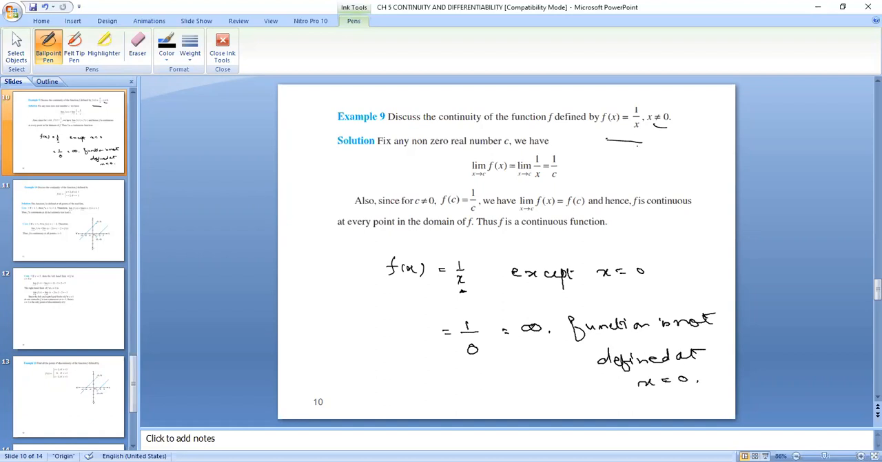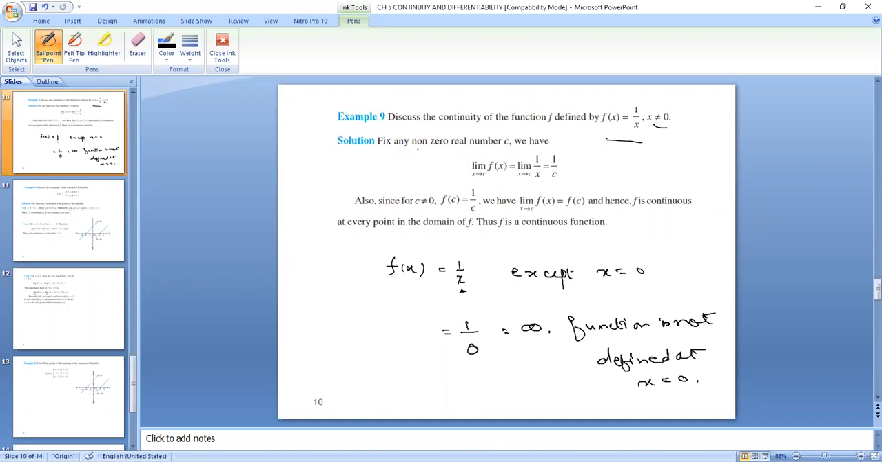But already the domain is given to you, that in our domain x equals 0 will not be included. Already the function is defined, f of x is equal to 1 upon x and x is not equal to 0. This is given to you, right? So that means your function is defined at all the values of x. It is not defined only at x equals 0, and that point is not given to you, right?